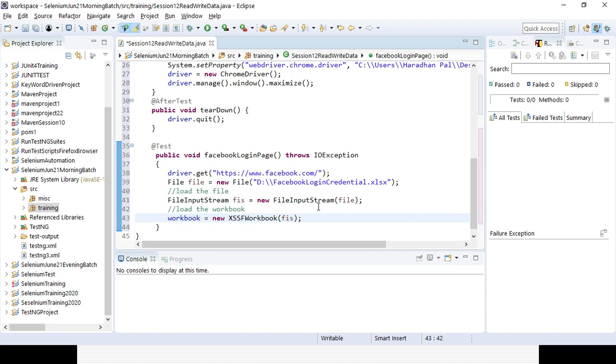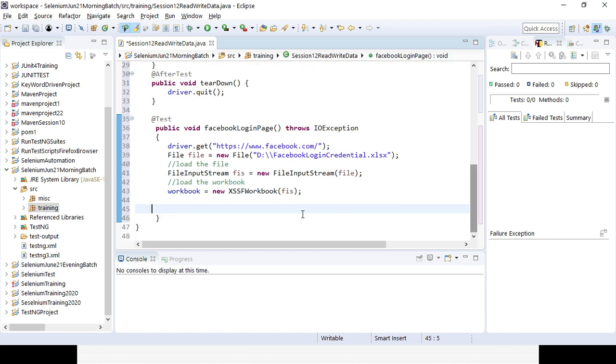Once I have loaded the workbook, I can load the sheet in which data is already stored. So how can I do that? Try to load the data sheet in which data is saved.